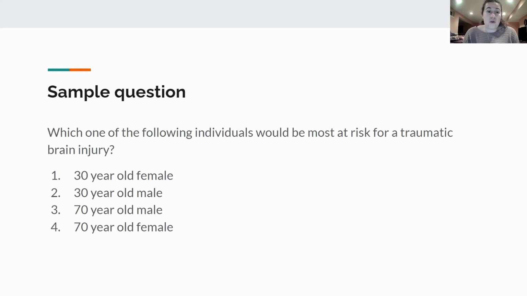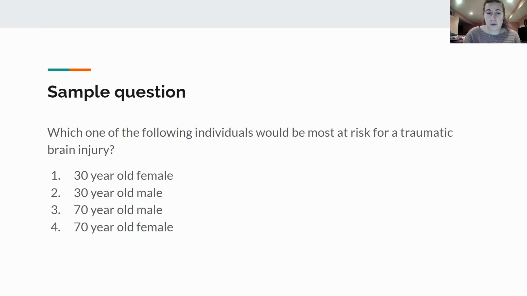Sample question: which one of the following individuals would be most at risk for a traumatic brain injury? 1, 30-year-old female. 2, 30-year-old male. 3, 70-year-old male. Or 4, 70-year-old female. I'll give you guys a second to think about that. All right, guys, the answer is a 70-year-old male.